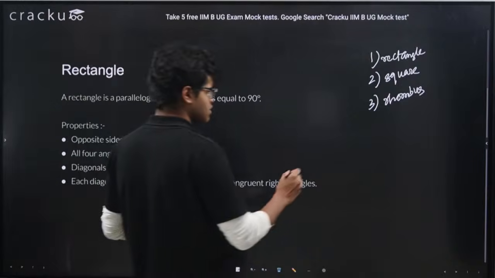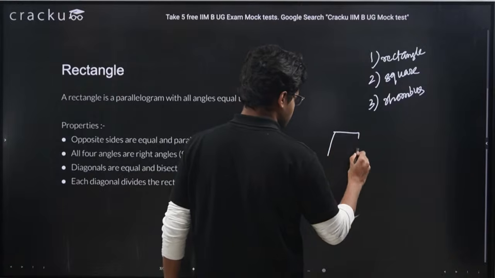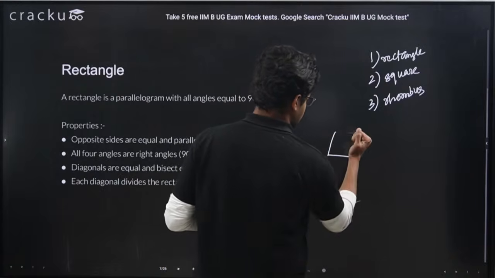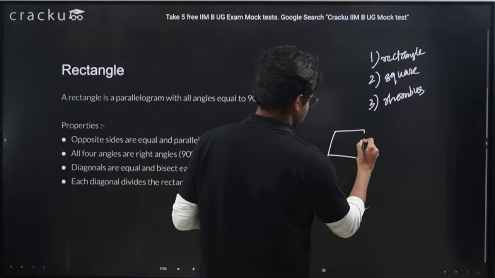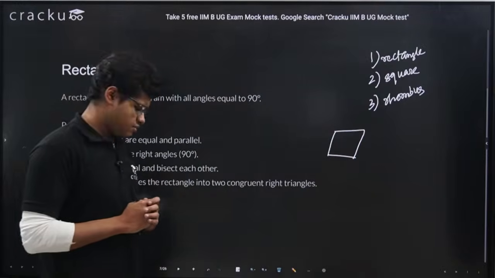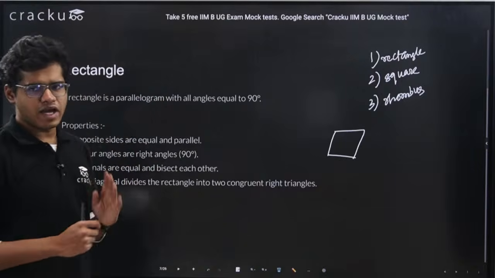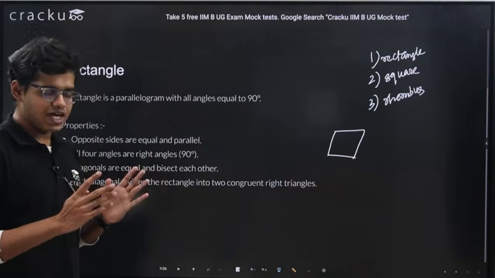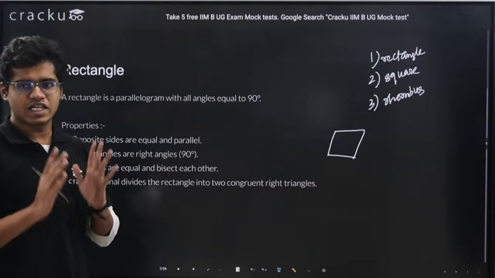See, parallelogram is like this. Let me draw it. A parallelogram has opposite sides parallel to each other, opposite angles equal to each other, and opposite sides equal in length.